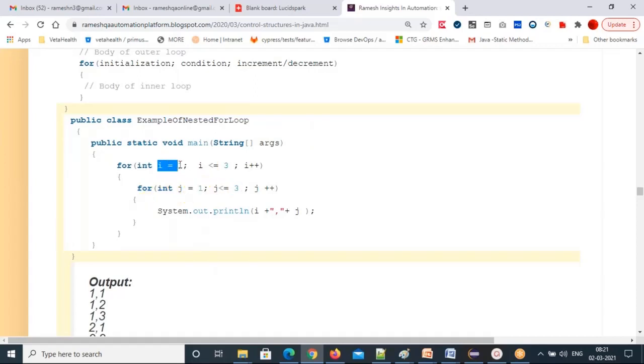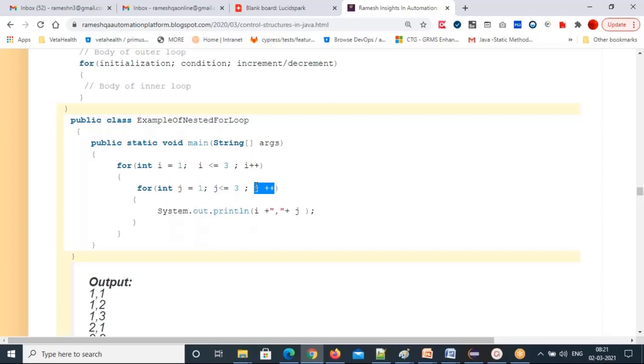First, i value 1. What I told you: first it will initialize, then it will come to the condition. 1 less than or equal to 3, true. So it will come into the inner for loop. Now j value 1. Second part, condition: 1 less than or equal to 3, true. Comes inside. i value 1, j value 1, first time. So where will it go next? Here only, in the inner for loop only. Now the j value will update. First j value 1, right? 1 plus 1, 2.